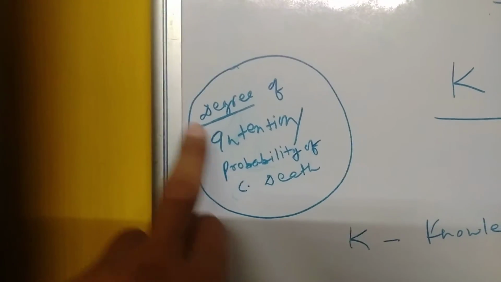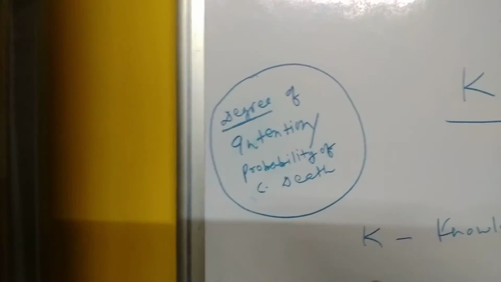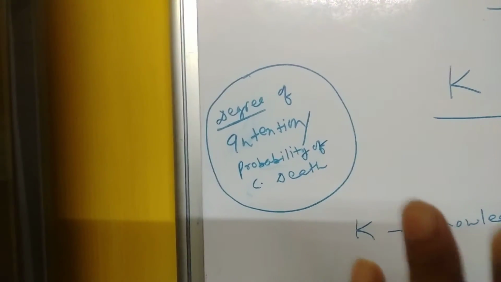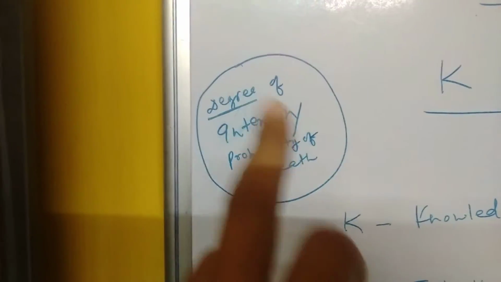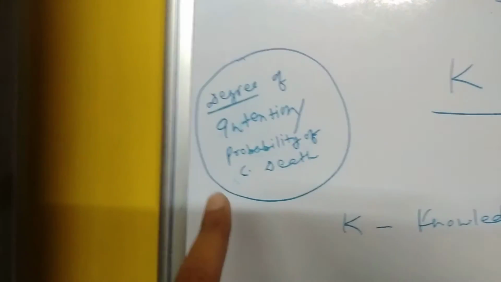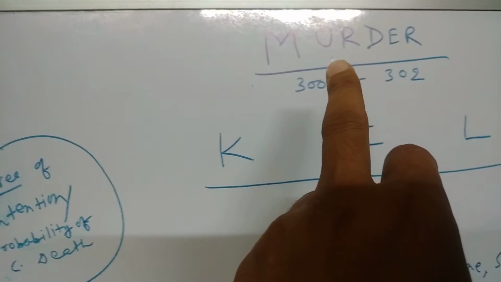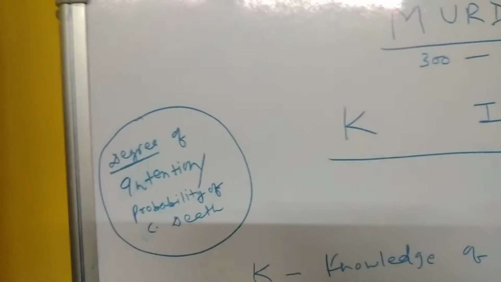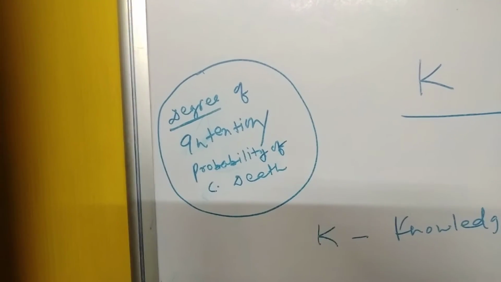Never forget these two things to differentiate between culpable homicide and murder. If the degree of intention is high, it will be murder. If the degree of probability of causing death is high, then again it is murder. And if low, then it will fall under culpable homicide.